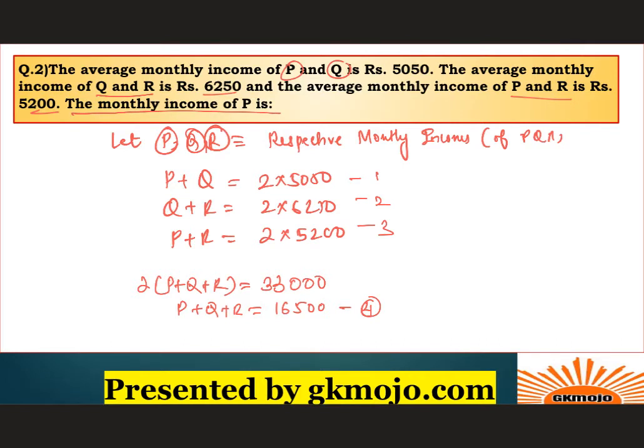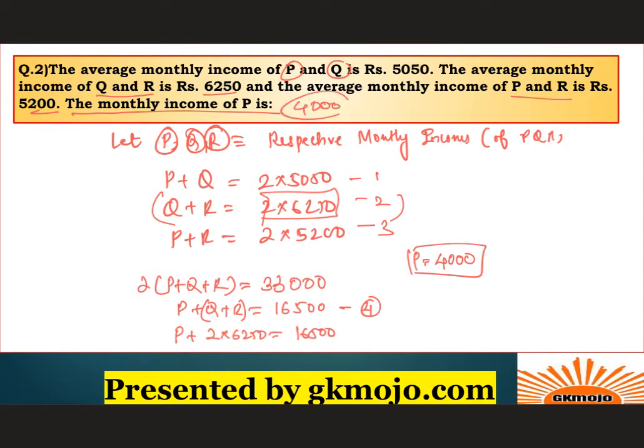The monthly income of P. So just substitute Q plus R over here. Q plus R according to equation 2 is 2 into 6250. So P plus 2 into 6250 equals 16500. You will easily find what P is now. You will get the value of P as 4000, which is the monthly income of P. So 4000 is the correct choice over here.